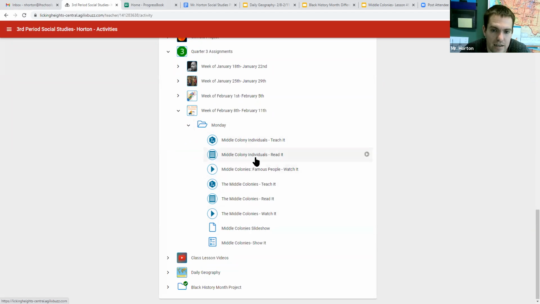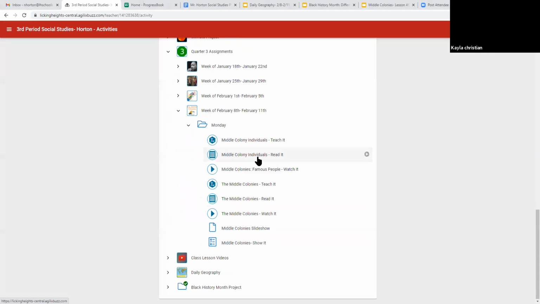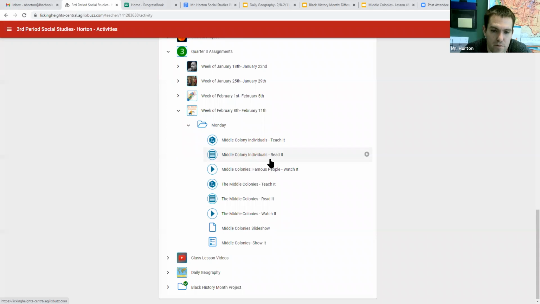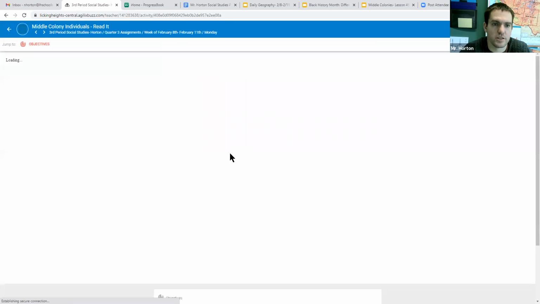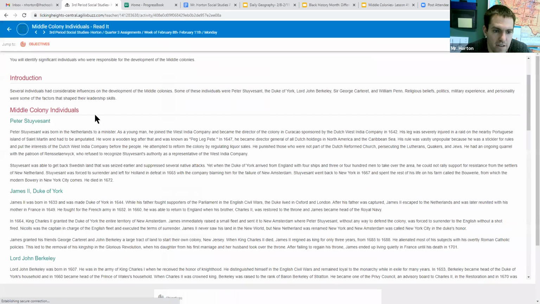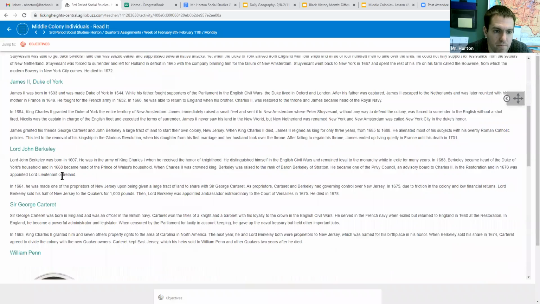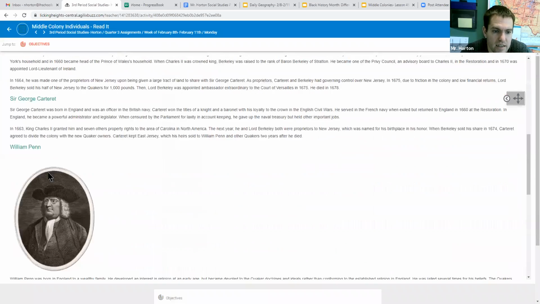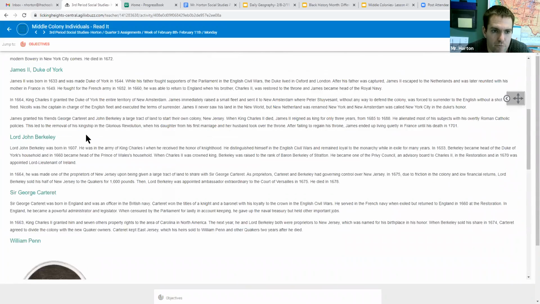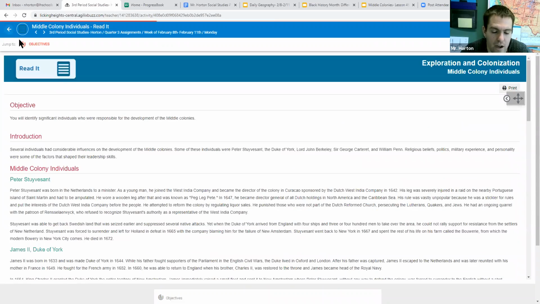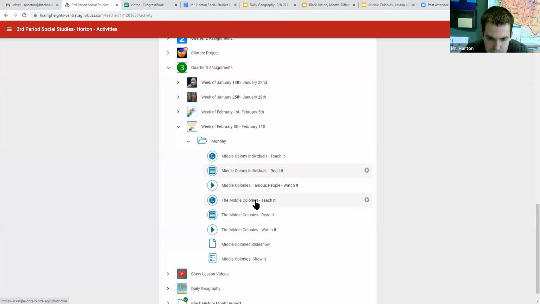So you have Middle Colonies individuals. You have some famous people in the Middle Colonies. So the Read It here covers the famous individuals that we'll take a look at today. So we have Peter Stuyvesant, James II, Lord John Berkeley, Sir George Carteret, and William Penn. So 5 people that we'll take a look at, who they are and how they impacted the Middle Colonies.